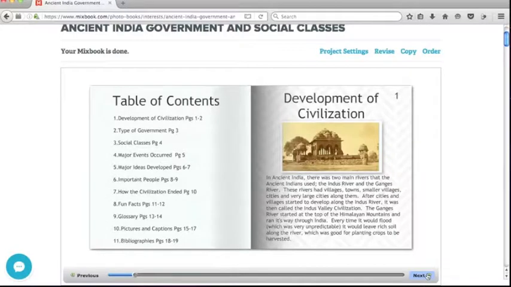Development of civilization. In ancient India, there were two main rivers that the ancient Indians used, the Indus River and the Ganges River. These rivers had villages, towns, smaller villages, cities, and very large cities along them. After cities and villages started to develop along the Indus River, it was called the Indus Valley Civilization. The Ganges River started at the top of the Himalayan mountains and ran its way through India. Every time it would flood, which was very unpredictable, it would leave rich soil along the river, which was good for planting crops to be harvested.